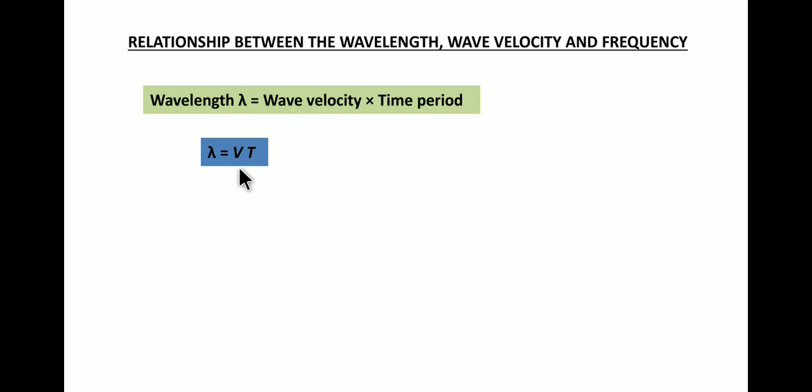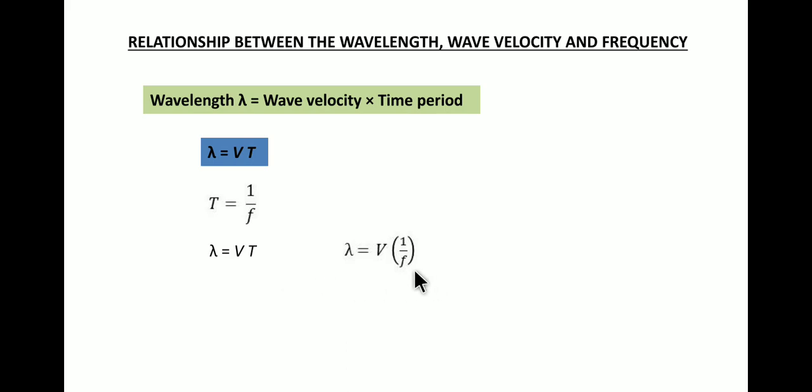So if lambda is equal to v into t, and also we know that time period is the inverse of frequency, so t is equal to 1 by f. Now if lambda equals vt, then we can replace this t by 1 by f in this equation. So lambda becomes equal to v into 1 by f.